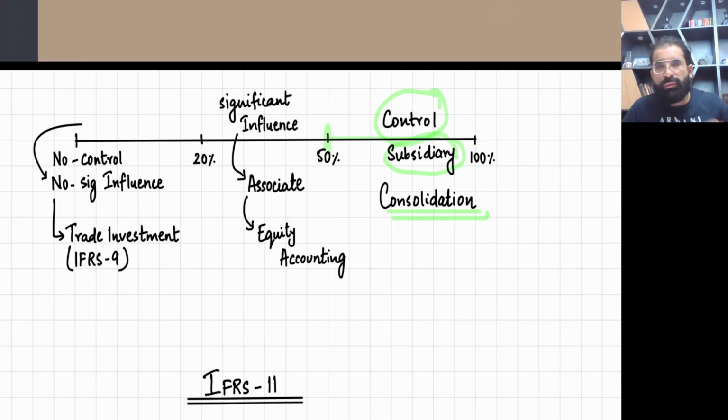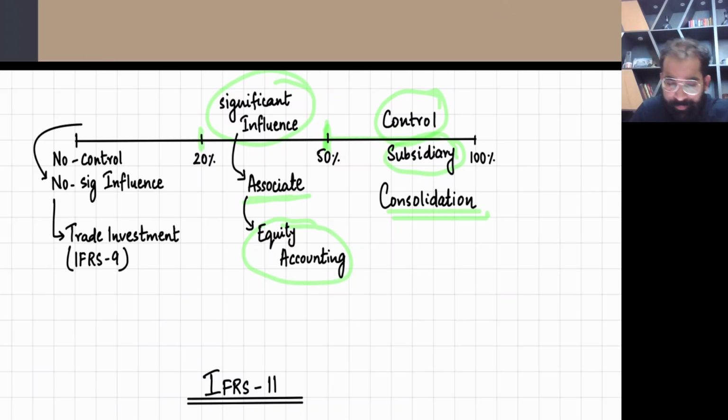The second level, a little lower, is significant influence. When you have, see the screen, more than 20% but less than 50% share of a certain entity, that means you can exert significant influence on that company. Whenever you can exert significant influence in any company, that company will become your associate. And now the accounting which we are going to do is equity accounting, the one line adjustment accounting. This you have also done in basics, plus I will teach you also in my studies with consolidation.